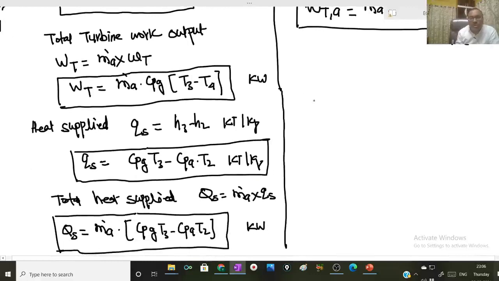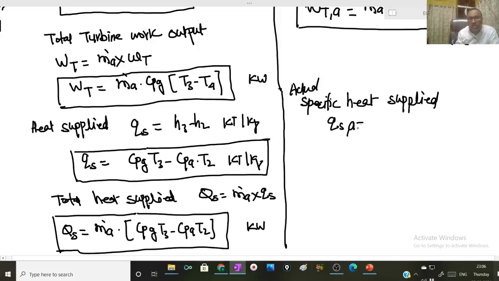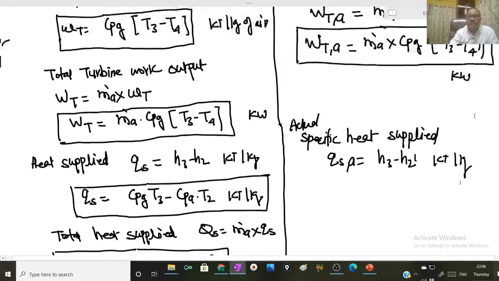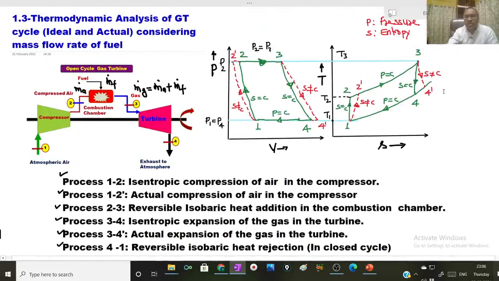Now heat supplied, expression for heat supplied in actual cycle, Qs suffix A will be H3 minus H2 dash kilojoule per kg. If actual compression process is taking place and it terminates at the state 2 dash, so H3 minus H2 dash will be the actual heat supplied.